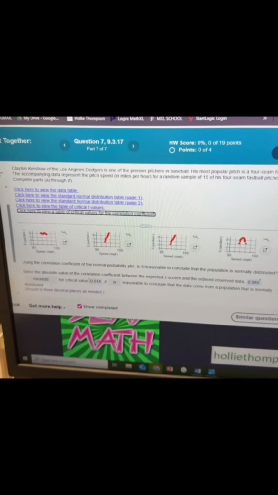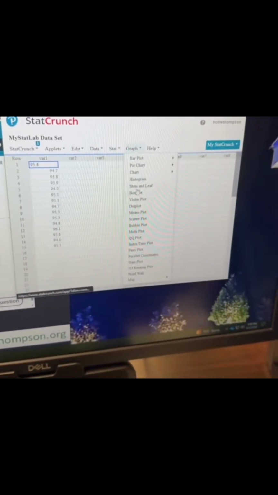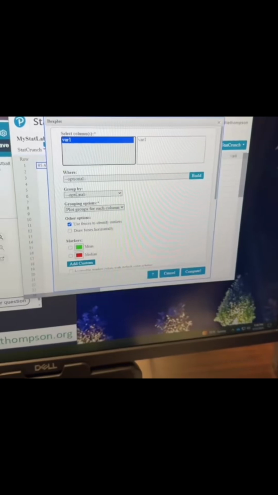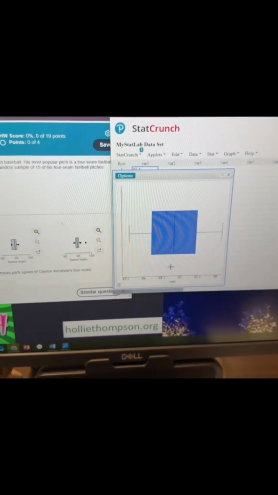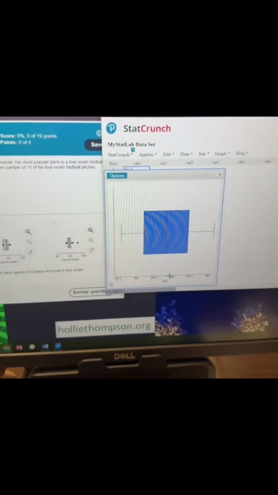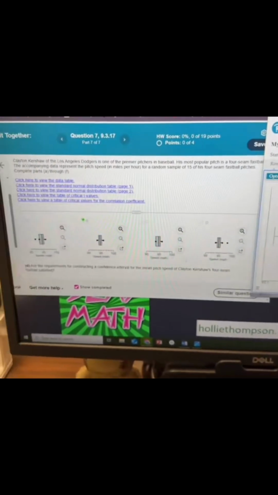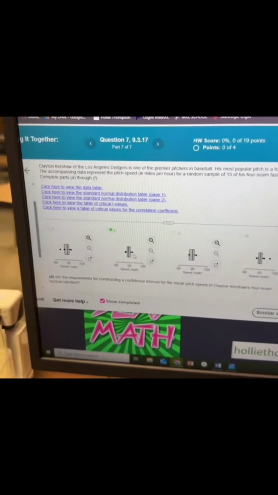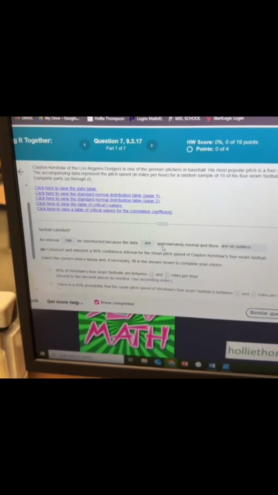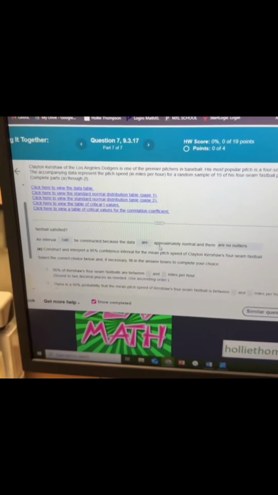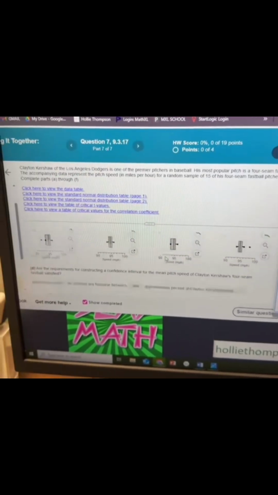To get the box plot, we go to Graph, Box Plot. Click the variable, draw horizontal boxes, and then we match up the box plot. Remember, we look at the mean, so between 94.5 almost to 95, and it's about evenly distributed. So this is the middle at 95, and it's evenly distributed. So that's our box plot. An interval can be constructed because the data are approximately normal and there are no outliers. Remember, on the box plot, there will be dots randomly scattered over here if there were outliers.